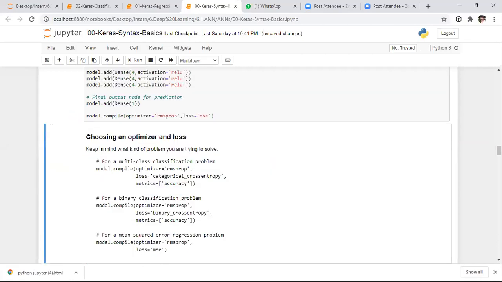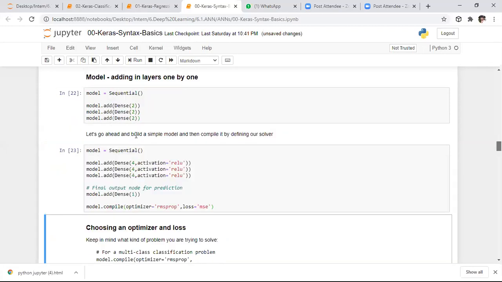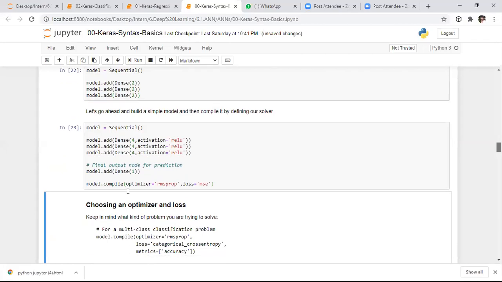Whenever you run this portion, we added three hidden layers with a unit size of 4, and we added one output layer. Finally, we need to predict the outcome.